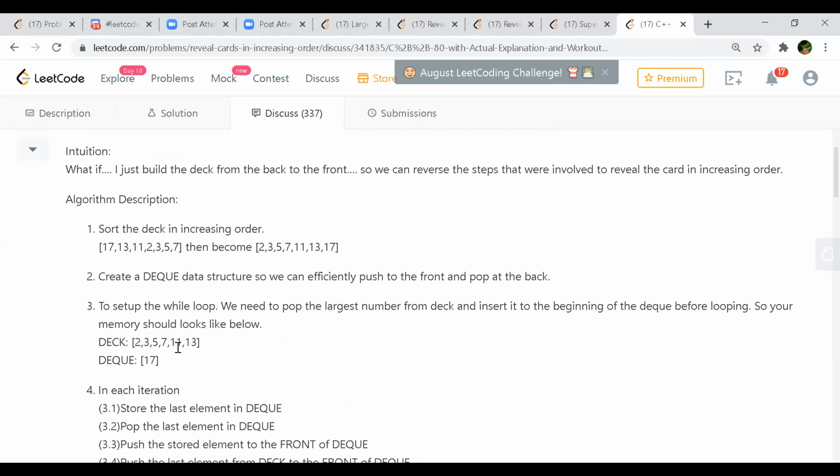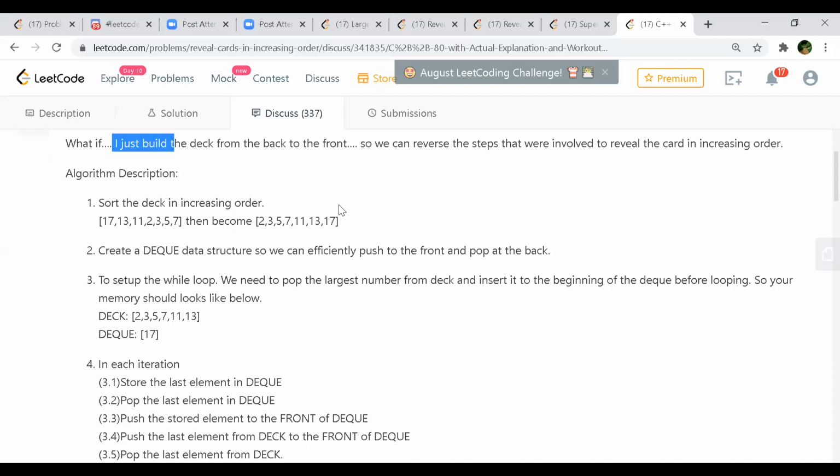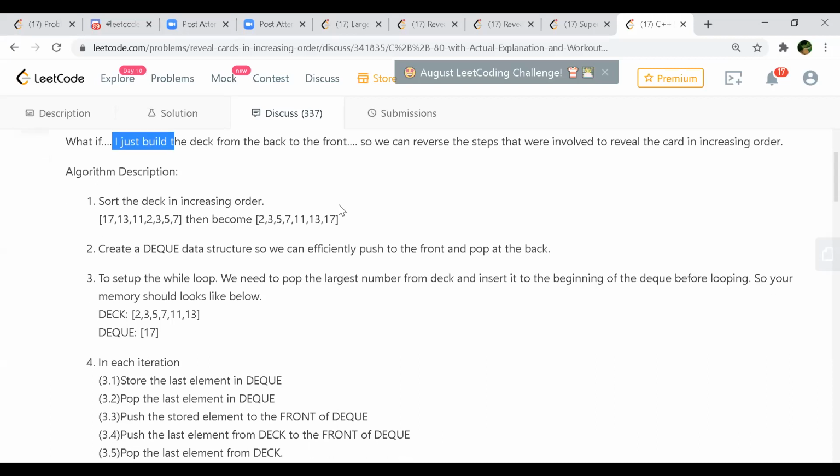I think the first line is also important. I'm just trying to build the deck from back to the front so that we can get the reverse steps that were involved to reveal the card. Okay, so he's building from back to the front, so we can reverse the steps. So they are storing the last element in the DQ.